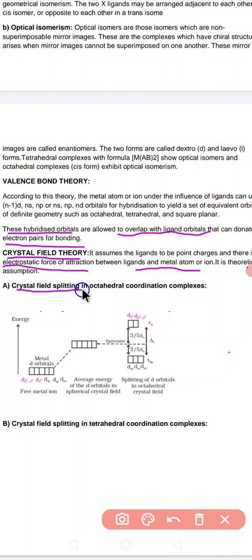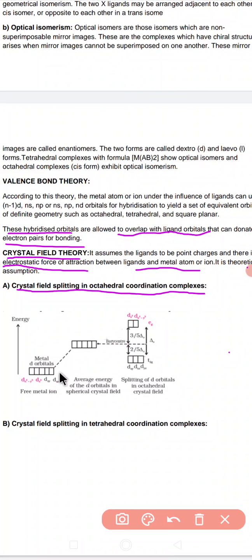So the crystal field splitting in octahedral coordination complexes is represented by this diagram. In this diagram there are 5 sets of d orbitals: dxy, dyz, dzx, dx square minus y square, and dz square. This is the metal, and we know that in coordination complexes the central metal atom is a transition metal.